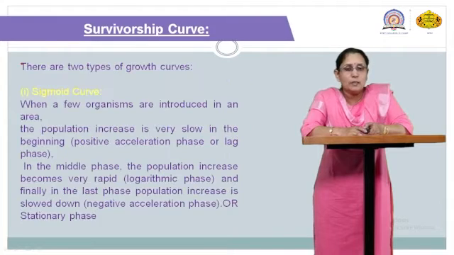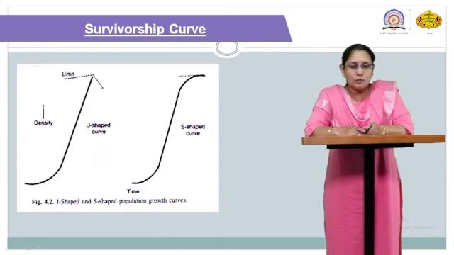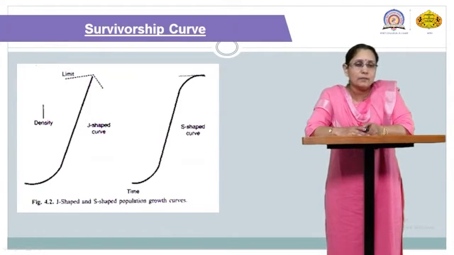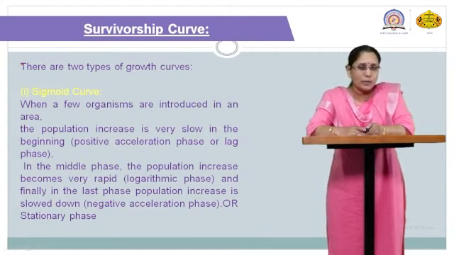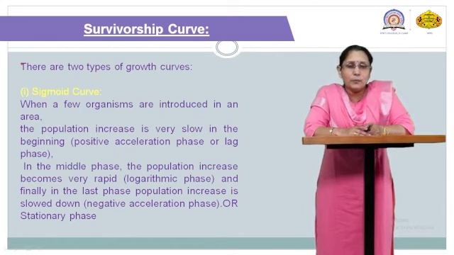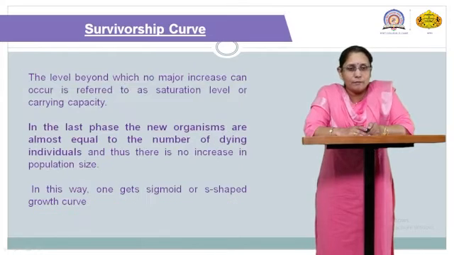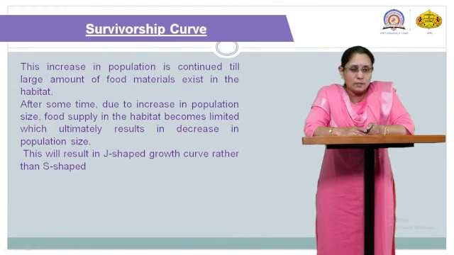So what is the difference between the sigmoidal curve and the J-shaped curve? In this picture, at the right side you can see the S-shape, the sigmoidal curve, and at the left side you can see the J-shaped curve. In the sigmoidal curve, the population increases very slowly at first, as you can see in this right curve, then a rapid increase can be seen.